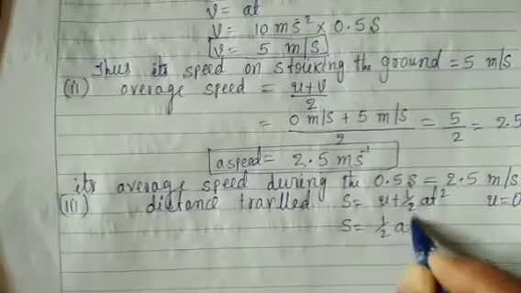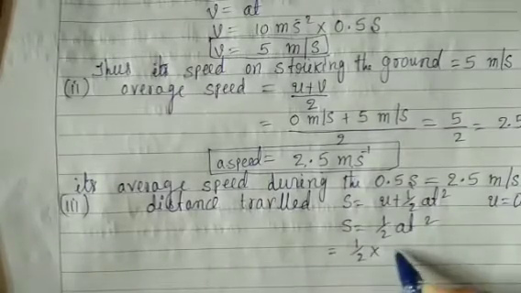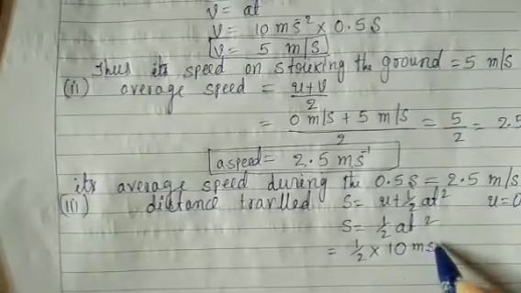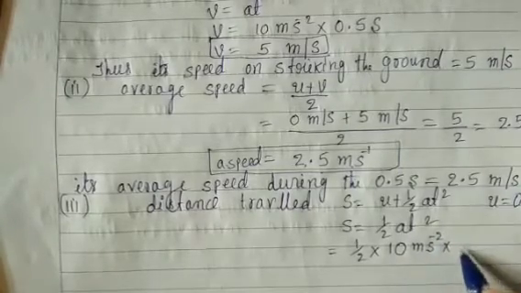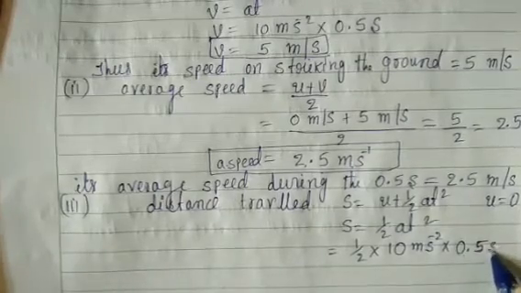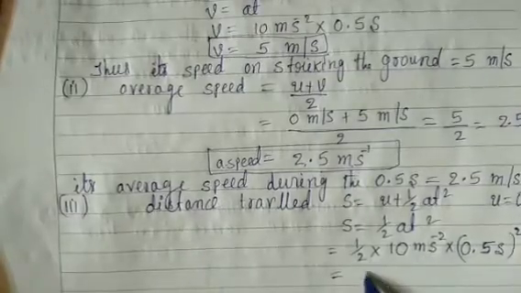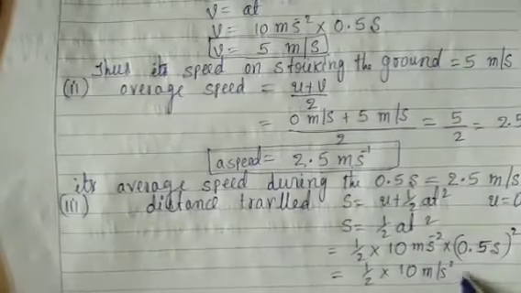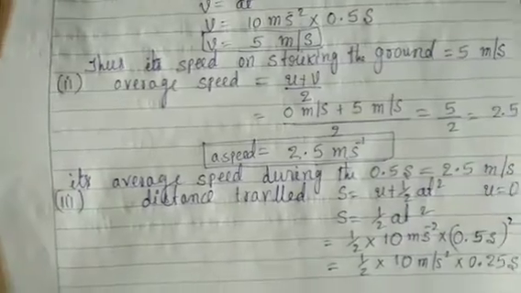Half at square is equal to half into a, which is 10 meter per second square, t is 0.5 second, whole square, is equal to half into 10 meter per second square into 0.25 second square.